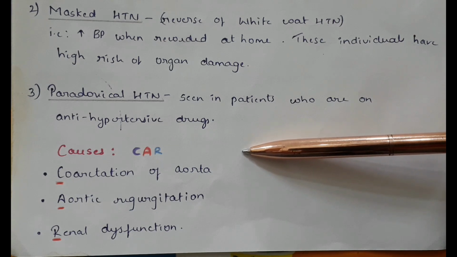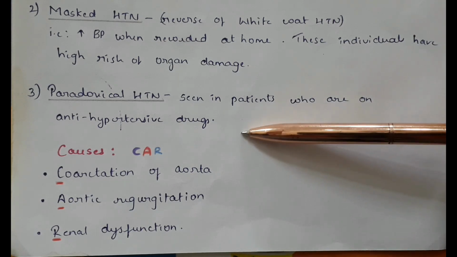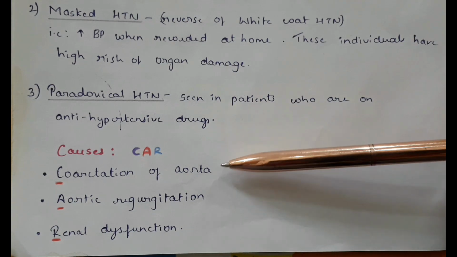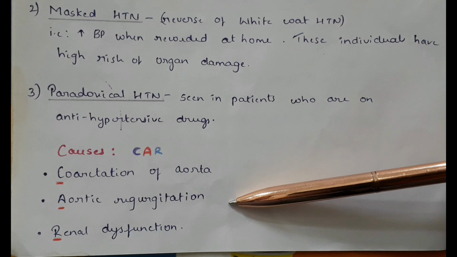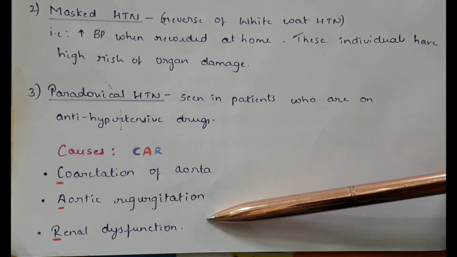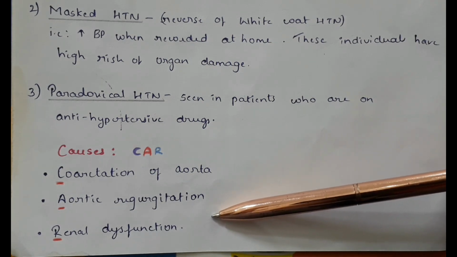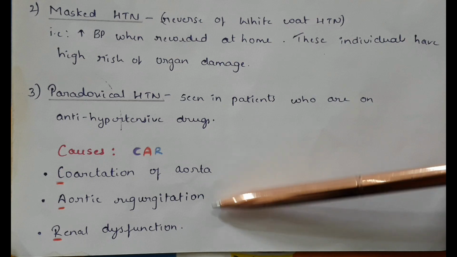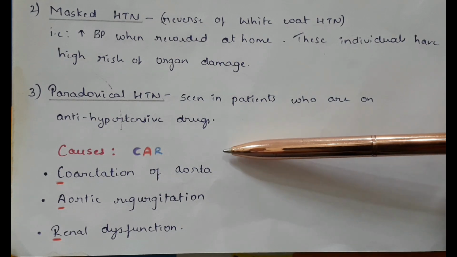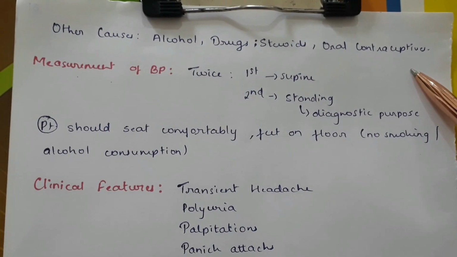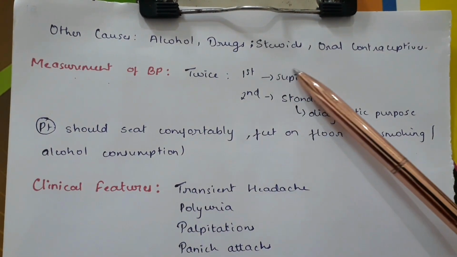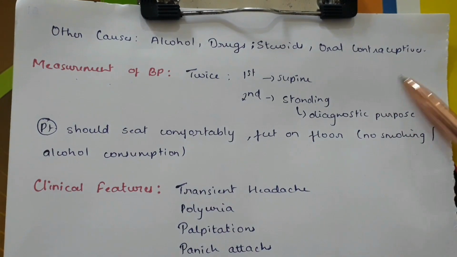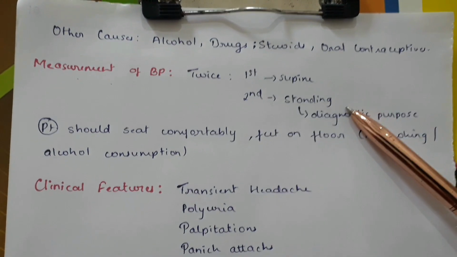Causes of hypertension: you can remember the mnemonic CAR. So C for coarctation of the aorta, A for aortic regurgitation, and R for renal dysfunction. So causes, CAR. Other causes of hypertension include alcohol, drugs, steroids, and oral contraceptive drugs. Measurement of blood pressure.